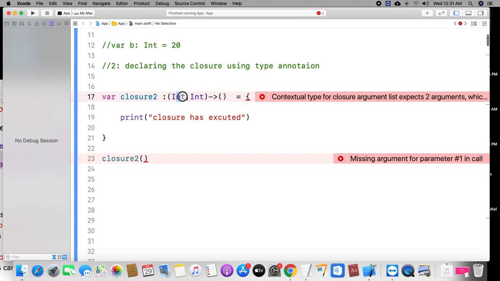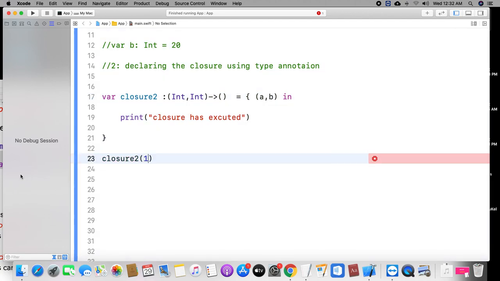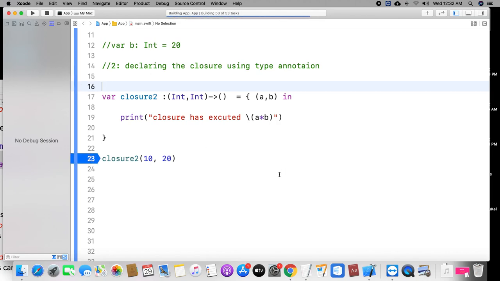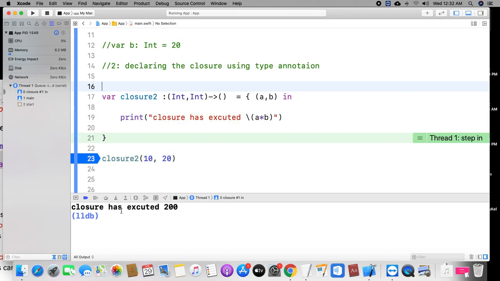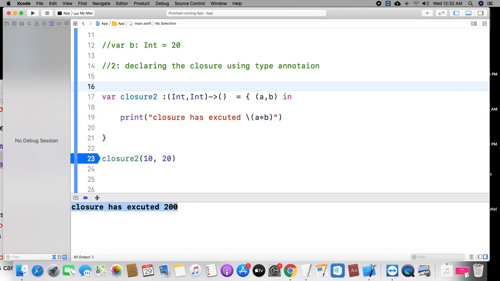Look at here. I would like to take these values like this. Look at here. I declare the parenthesis a comma b. After that, you need to use the in keyword. Okay. I am passing the 10 comma 20. Closure executed and I am printing the a and b. Look at here. Very important concept. That is why I am telling slowly. Okay. Look at here. Yeah, closure is executed and 200 is calculated.